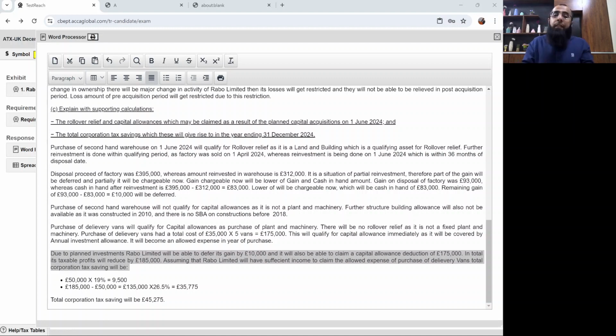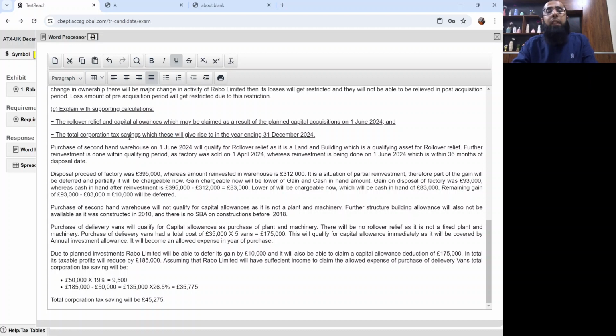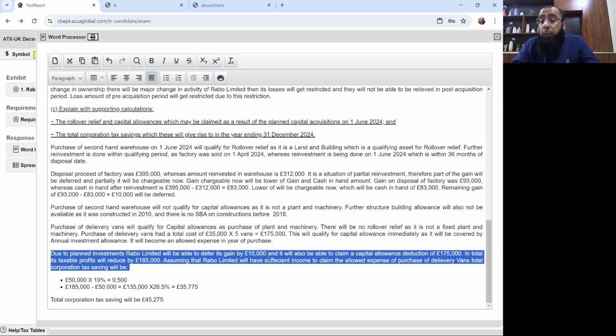So we wrote an assumption. Why did we write an assumption? Because the question asked what is the total corporation tax saving arising due to it. So we wrote an assumption that, assuming Rabo Limited will have sufficient income to claim the allowed expense of purchase of delivery vans, total corporation tax saving will be...